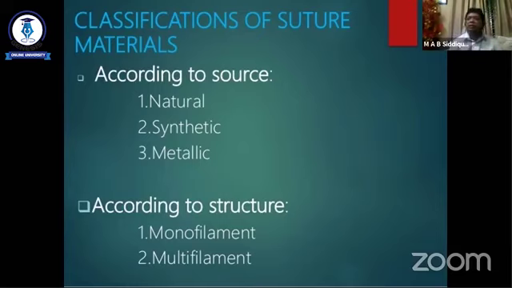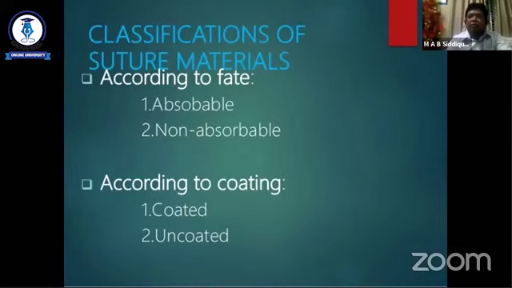The natural means that it came from natural sources, and the synthetic is usually produced within the laboratory. According to fate, the suture material is also classified as absorbable and non-absorbable. Absorbable is absorbed within the tissue at a favorable time, and it depends upon the characteristics of the suture material when it is absorbed.